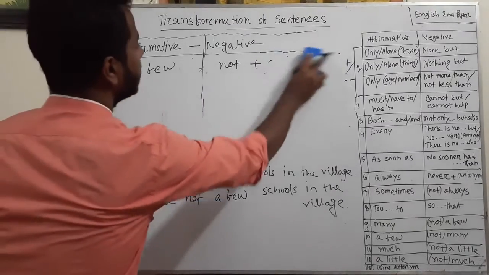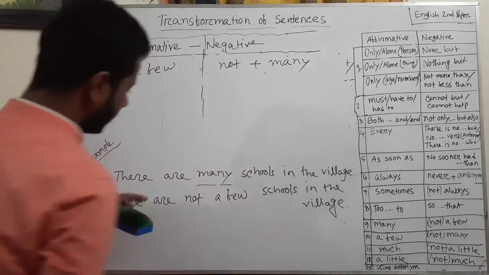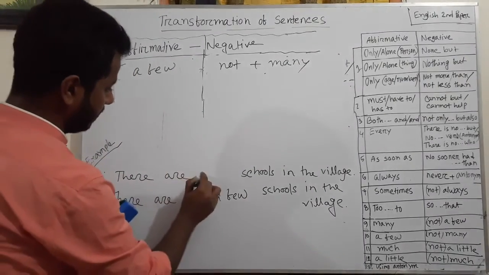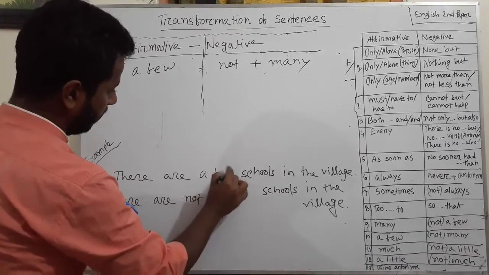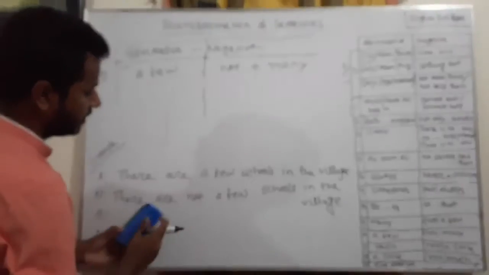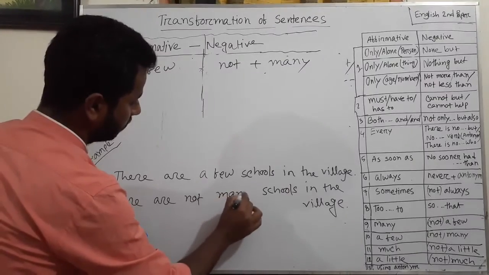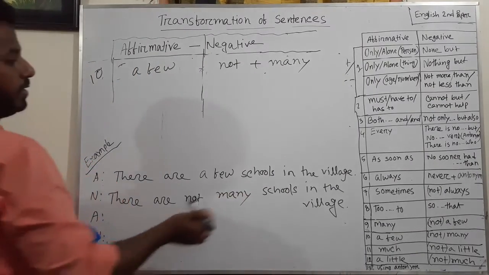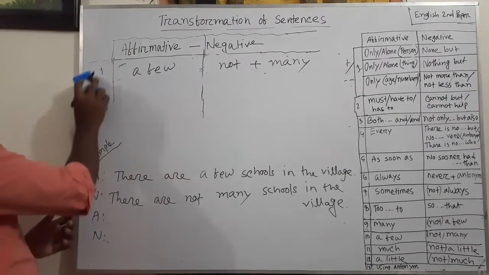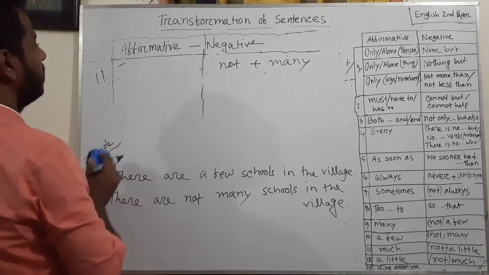Okay, and another rule, if in affirmative sentence there is a few, in negative sentence there will be not many. So I can give this one as example. There are a few schools in the village. Then the negative will be there are not. Instead of a few, you can use many schools in the village.